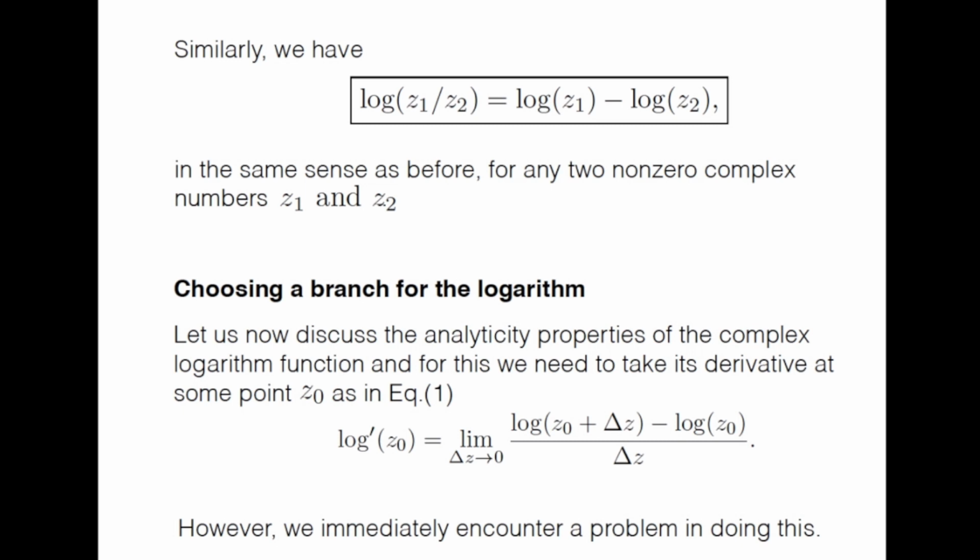Okay, as we discussed in the last class, the definition of the derivative, you remember that. So this log prime here, by log prime I mean f prime, the derivative of log z. We take the derivative at some point z0, which is defined as log prime z0 is the limit as delta z tends to 0 of log of z0 plus delta z minus log of z0, divided by delta z. Now, as soon as we define this, we immediately encounter a problem in doing this. And let me tell you what that problem is.